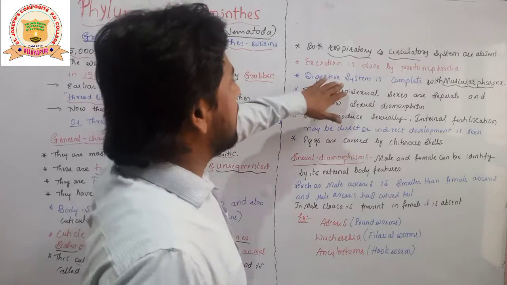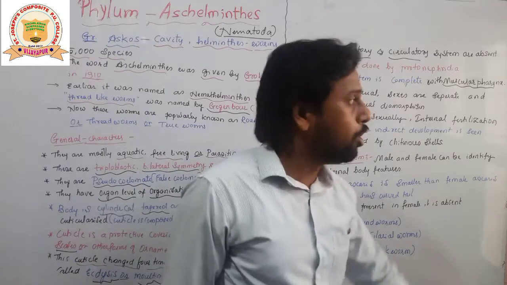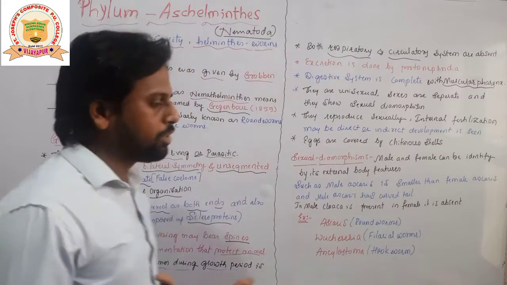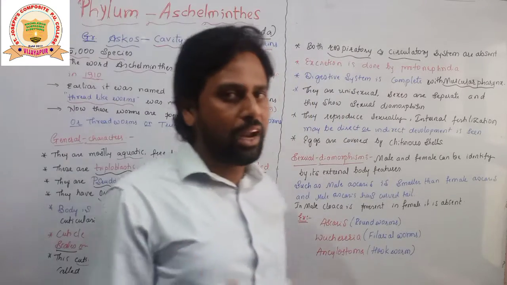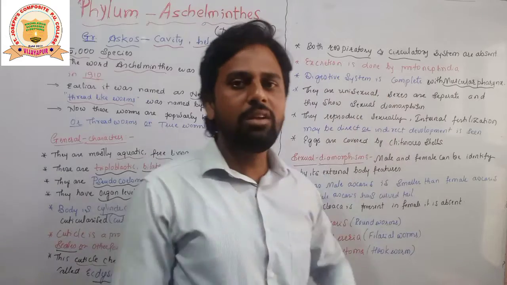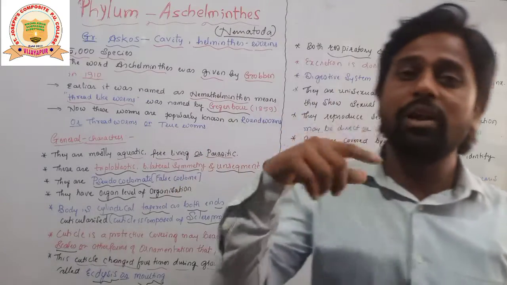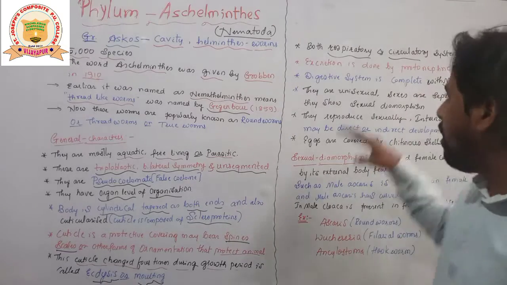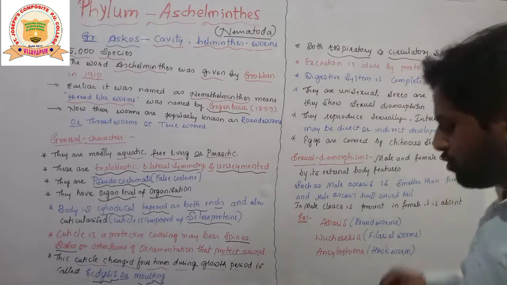Now digestive system is complete with muscular pharynx. Digestive system means what, students, here? As the alimentary canal we can say is complete, means it is going to have 2 separate openings, one is mouth, another one is anus. Okay, so 2 separate openings are being found in this group of animals with muscular pharynx.